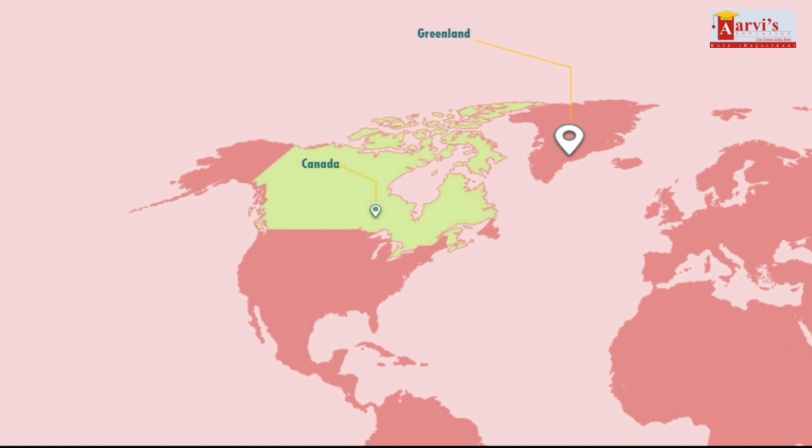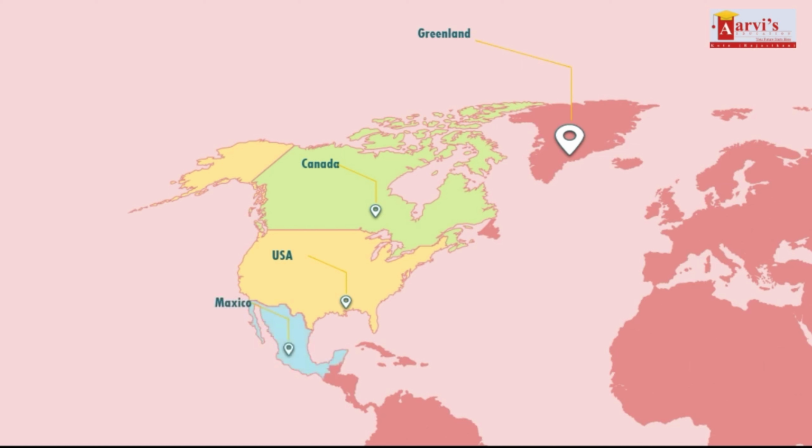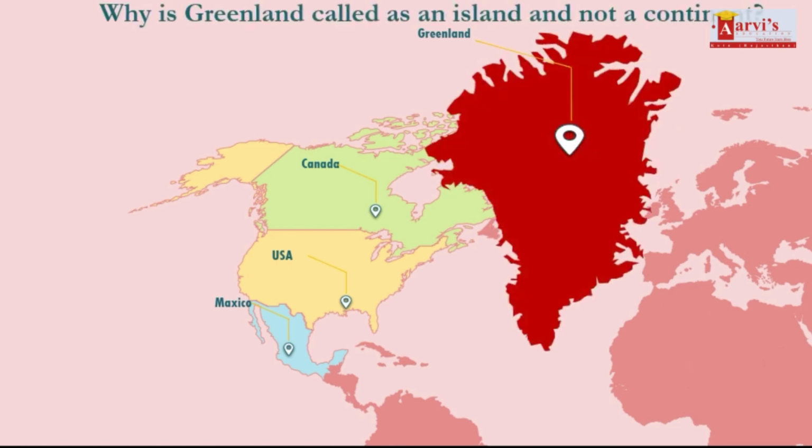Greenland resides on the North American tectonic plate. It is not geologically separated from Canada, the United States, and Mexico. Then the question arises, why is Greenland called an island and not a continent? Think. So the answer is here. Greenland resides on the North American tectonic plate. Continents are classified to be on their own tectonic plate with their own unique flora and fauna and unique culture.